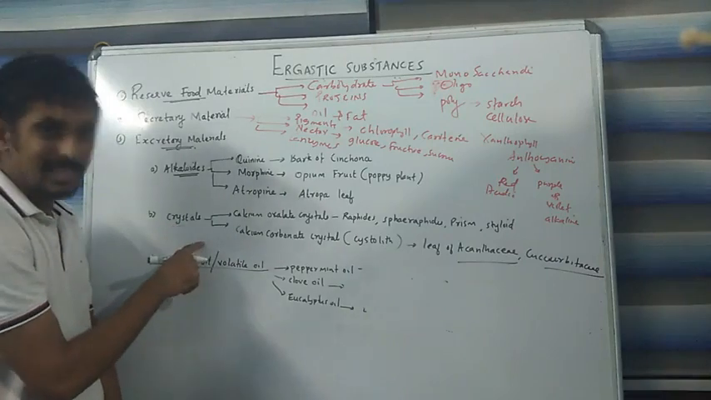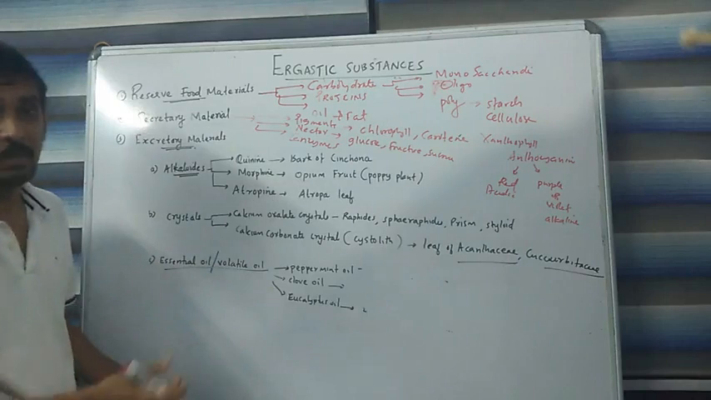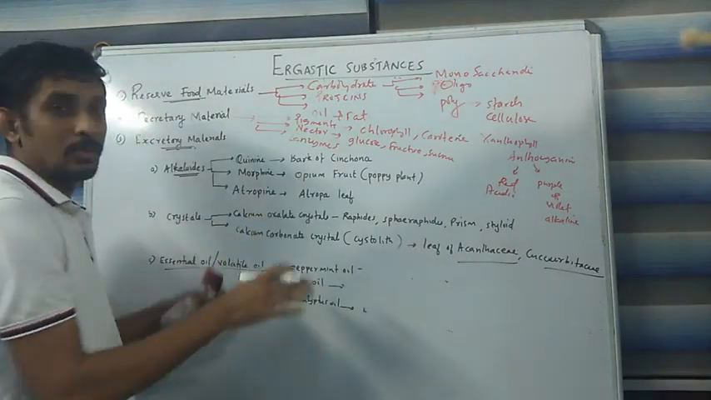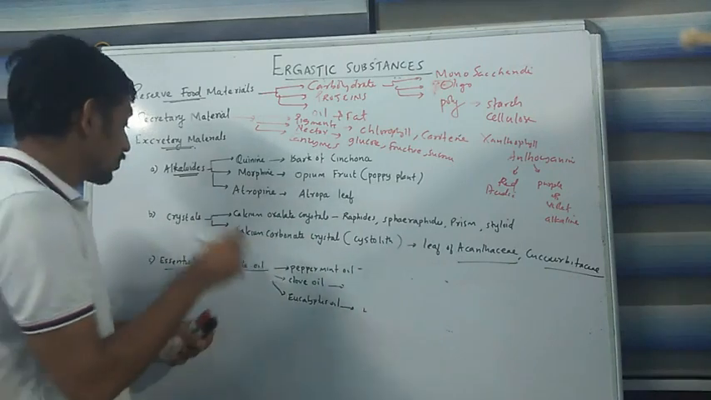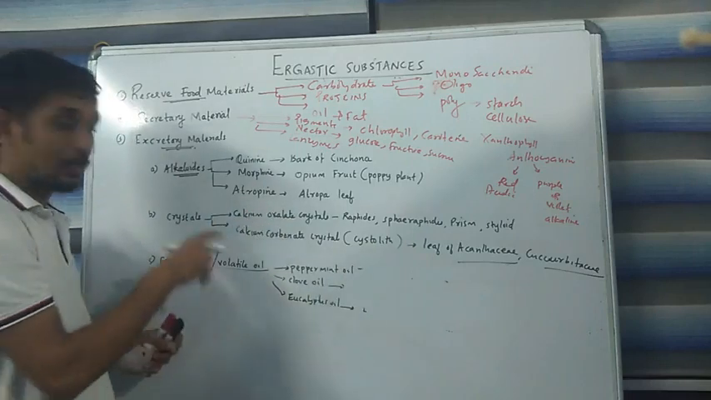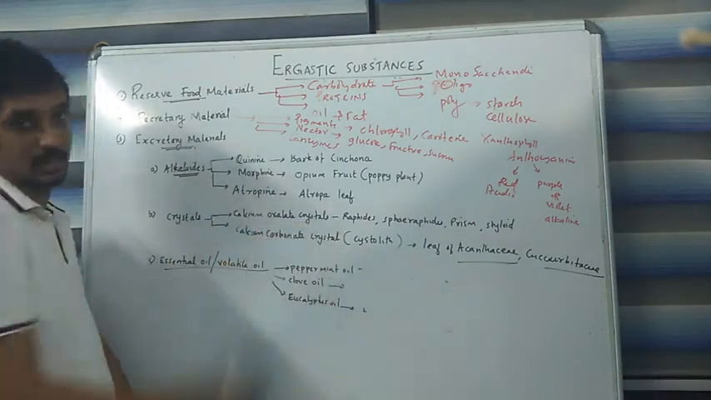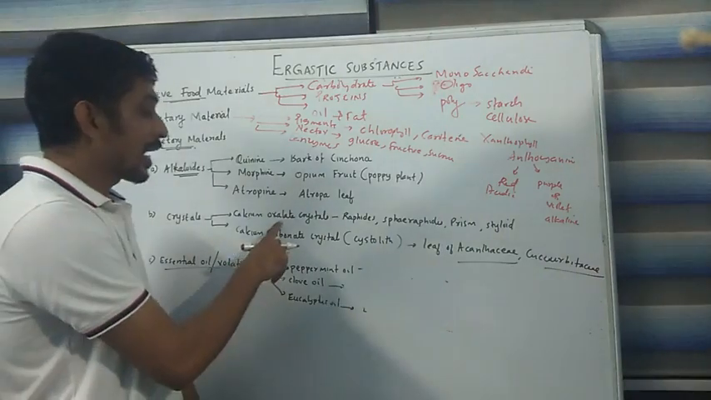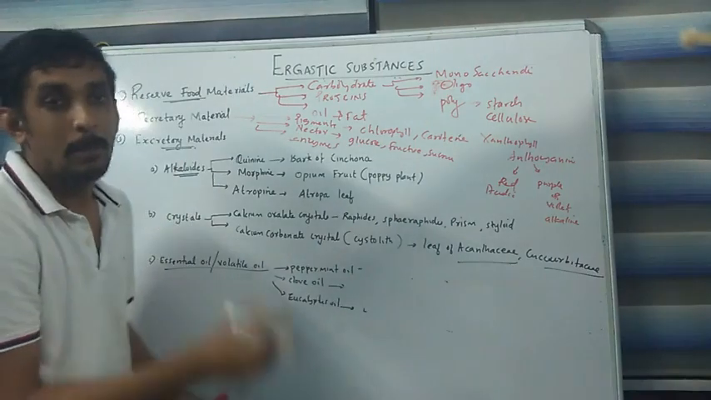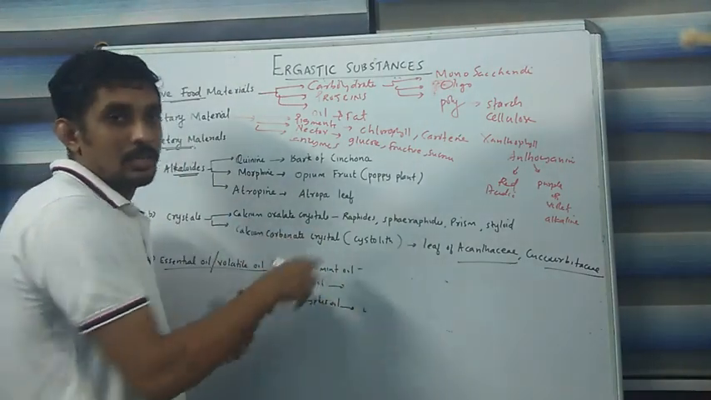The second one is called crystals, and crystals exist in different sizes and shapes. Based on that, we can classify crystals into two categories. One is calcium oxalate crystal and the other is calcium carbonate crystal. Chemically they are different. Among these, calcium oxalate crystal exists in different sizes and shapes, and based on the size and shape, it is of different types.